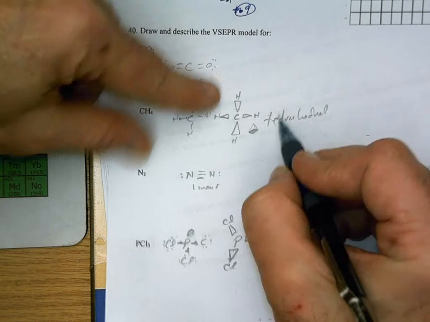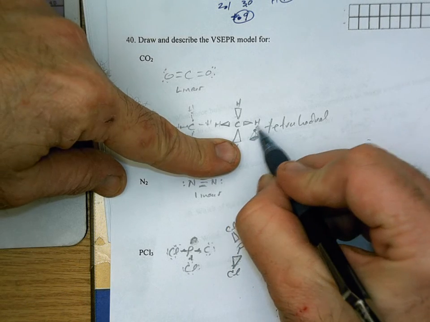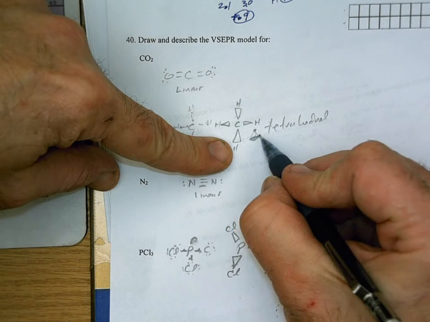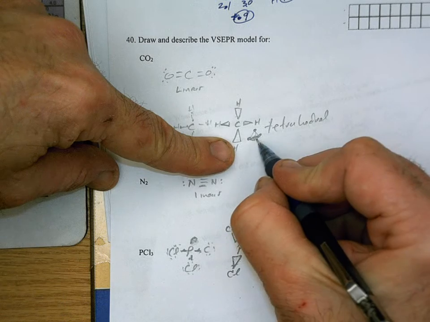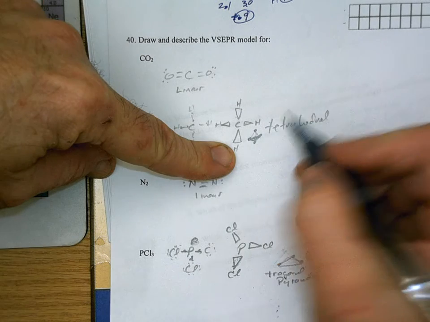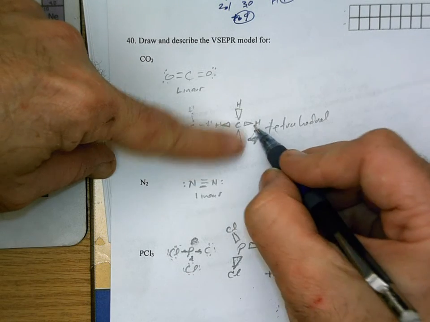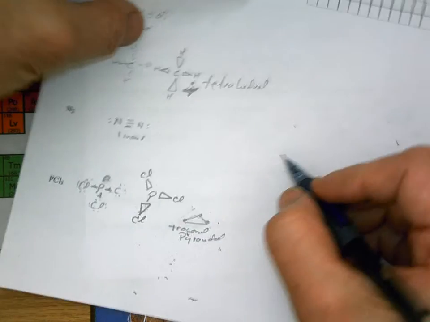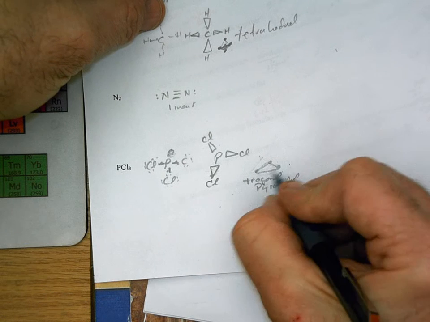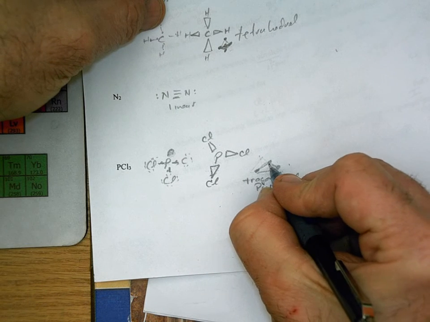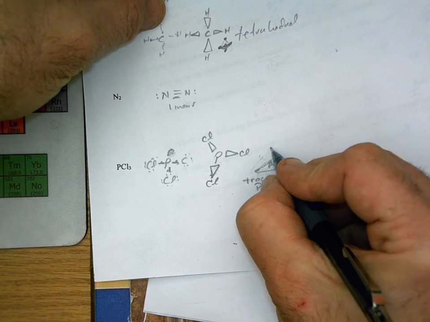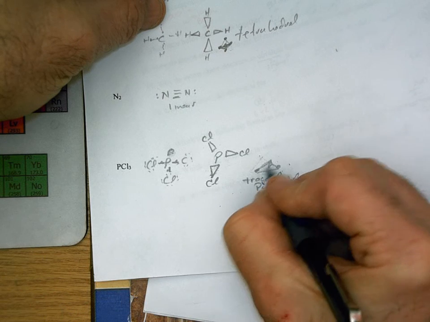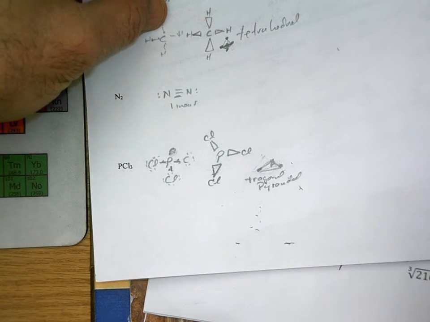Because this one actually has an atom up there. There's an atom over there, an atom over there, it's got an atom over there. So it's got 1, 2, 3, 4 atoms on the outside, and then you've got carbon in the middle. This guy has only 3 atoms here, and then you've got phosphorus in the middle. It doesn't have a guy sticking up here. So they call that trigonal pyramidal. It's not a full tetrahedron. That's it. I'm done.